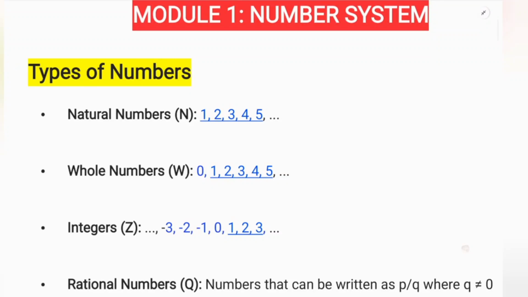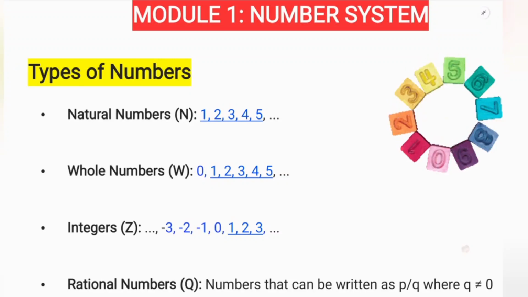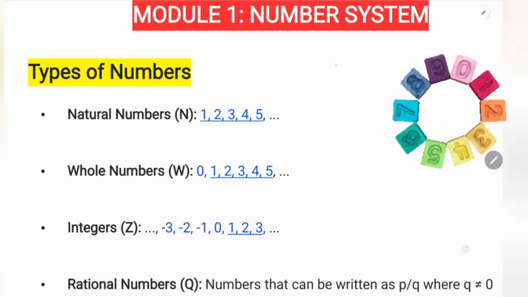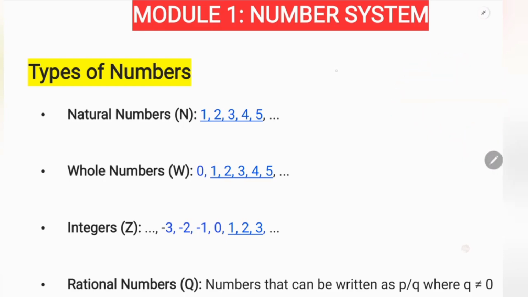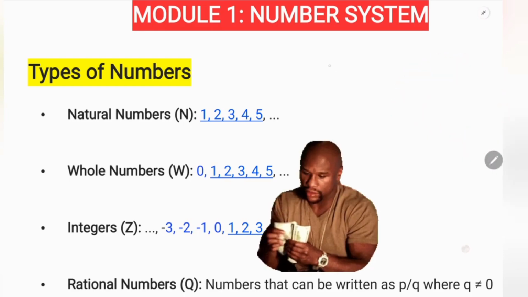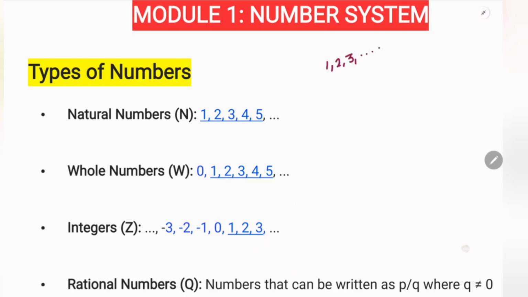Number system. Okay, we will start with types of numbers. So suppose I write the counting, basic counting. If you want to count something, you always start with 1, 2, 3, 4, like that. They come naturally from your mouth, right? This is how we count. So they are known as natural numbers. Natural numbers, right? So 1, 2, 3, 4.